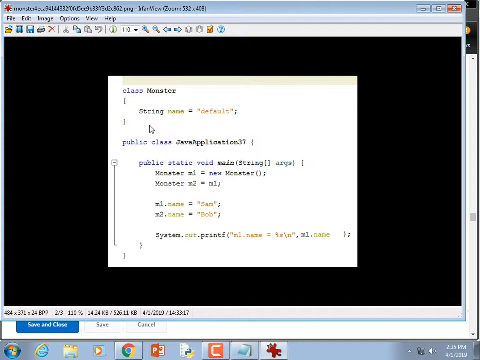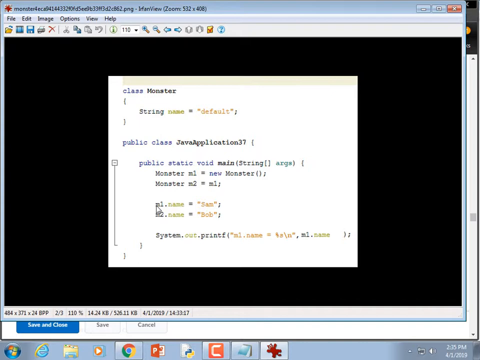So the M1.name, that wouldn't give you an error, since it would display Bob? No, I don't see a syntax error in this. These are just two names for the same object.